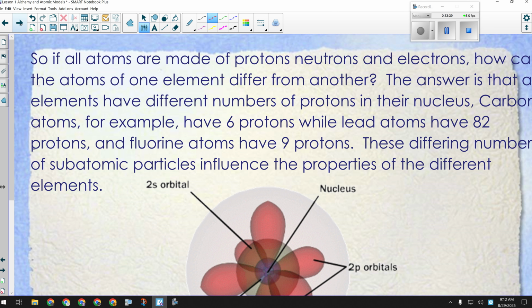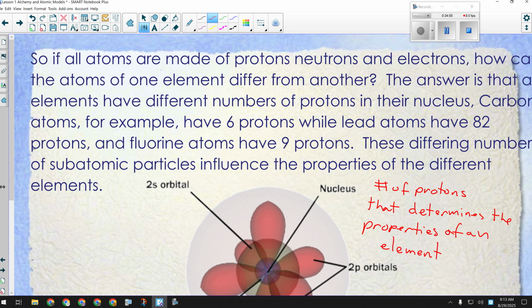So if you don't have that in your notes somewhere, it is the number of protons that determines the properties of an element. Okay, questions there?